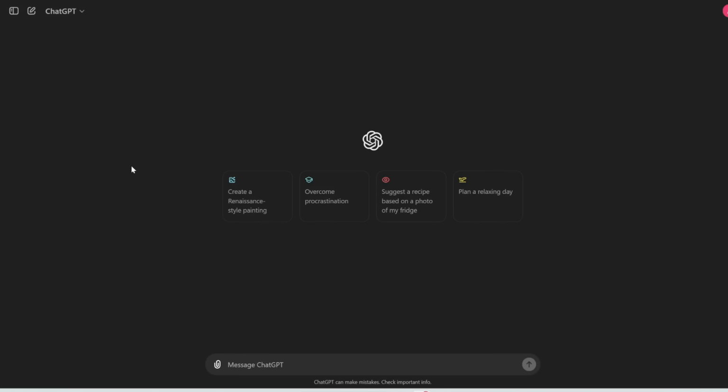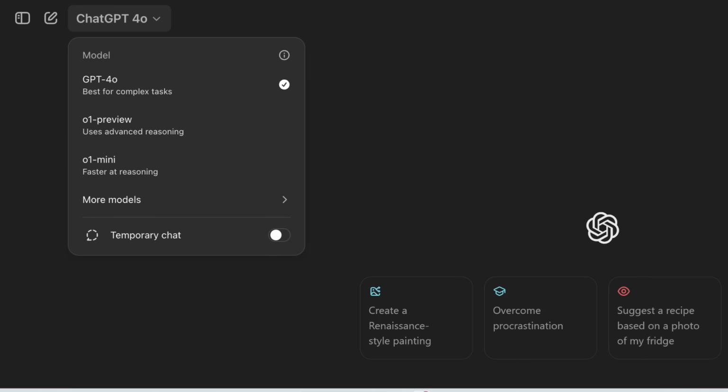So it's pretty simple to access. All you got to do is go under the model picker. In the dropdown, you should see O1 Preview and O1 Mini, which is a smaller version, but still a super powerful model. Now, I've heard some reports that some paid users from other countries, especially those in the EU, still do not have access to this. So it seems to be limited to certain countries as of right now.